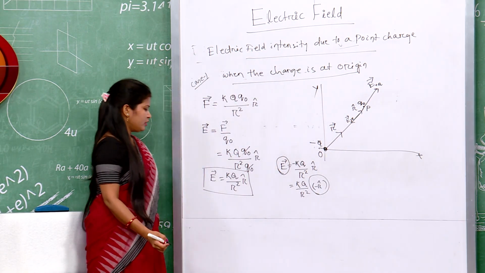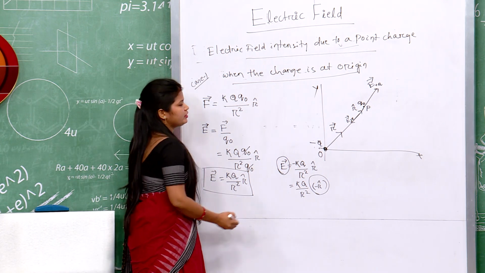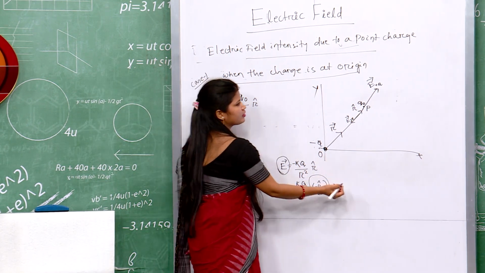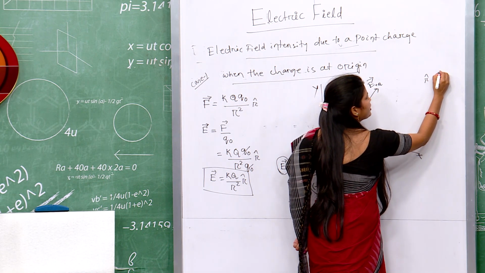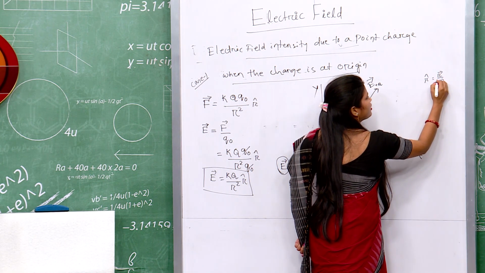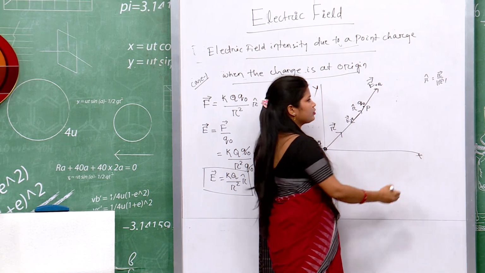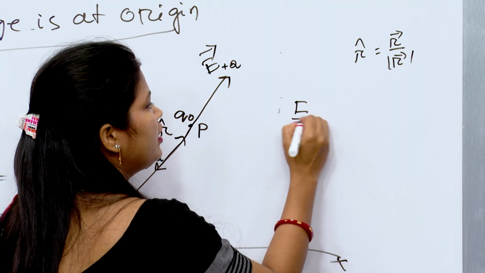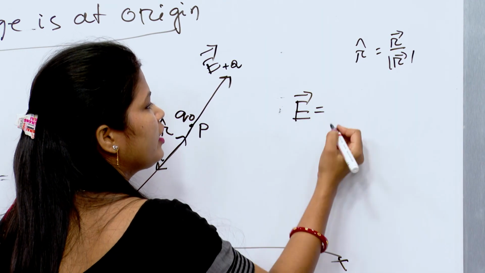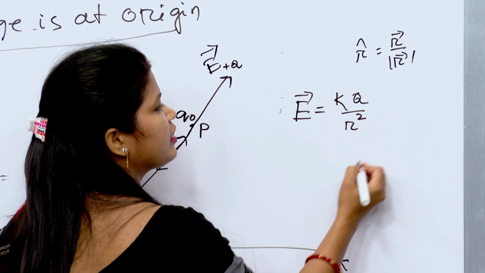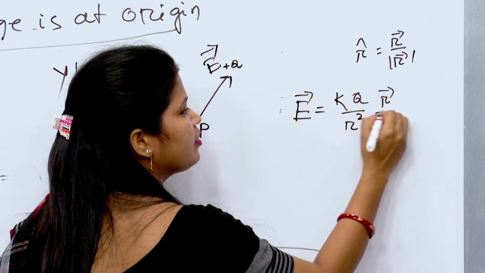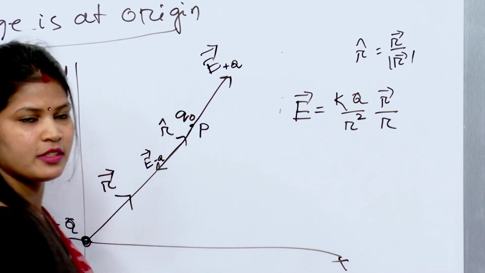And in vector notation, we know r cap is equal to r vector upon the magnitude of r vector. So, electric field will be KQ upon r² into r vector upon r.